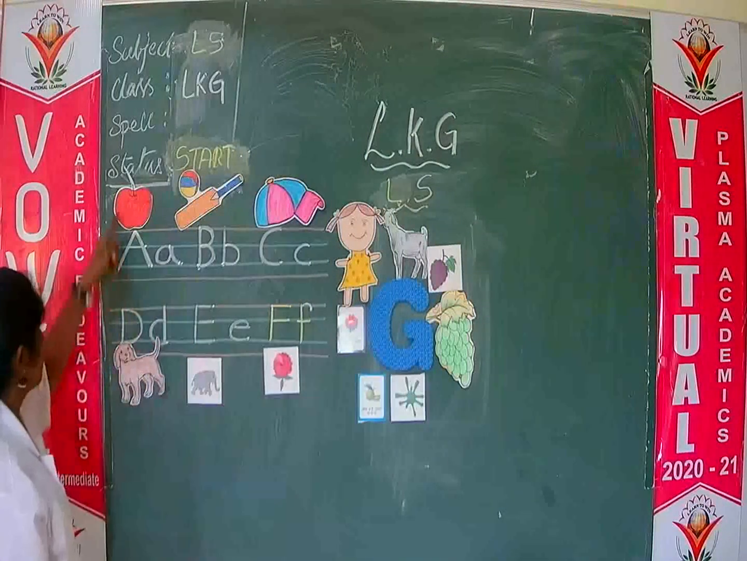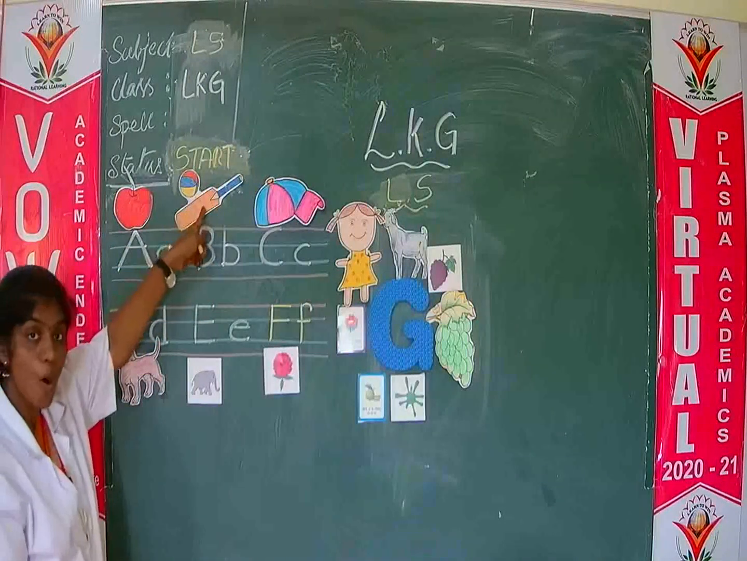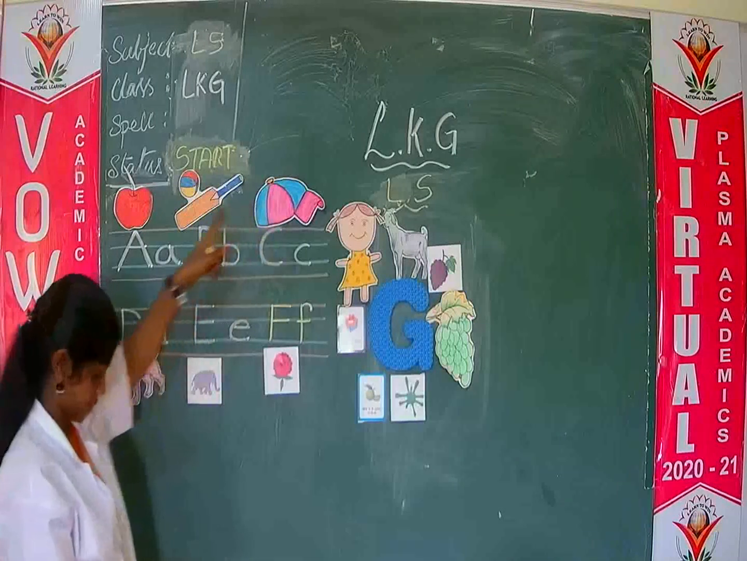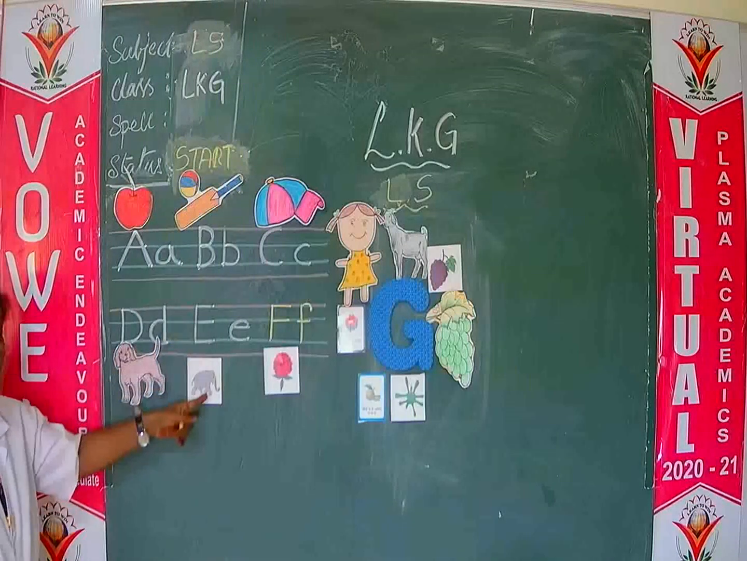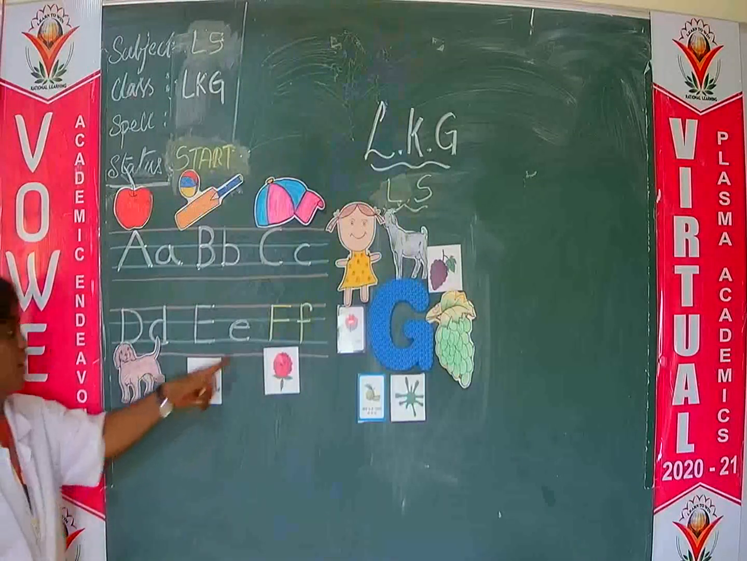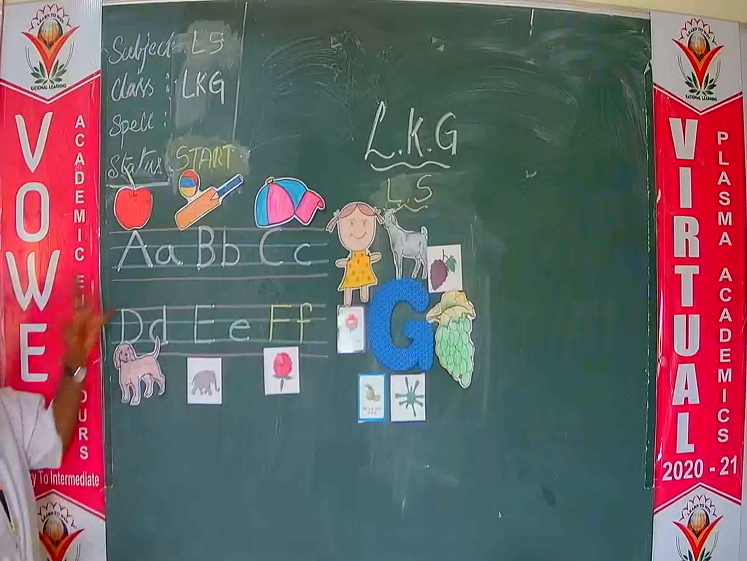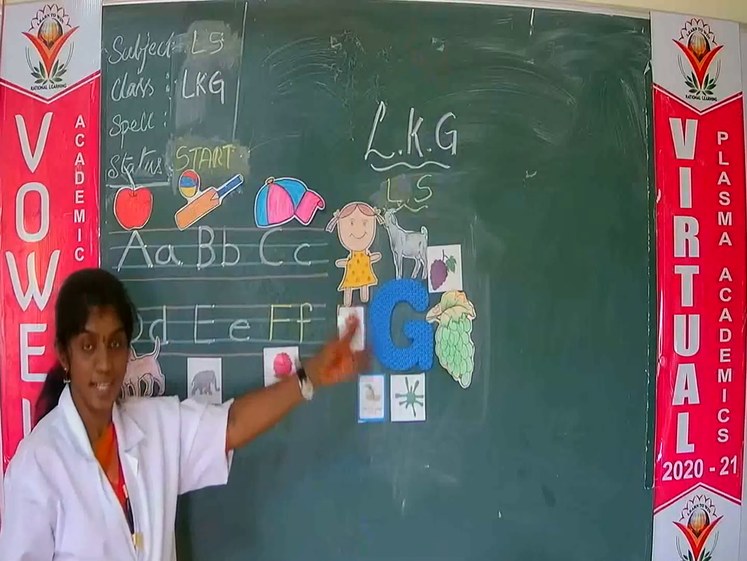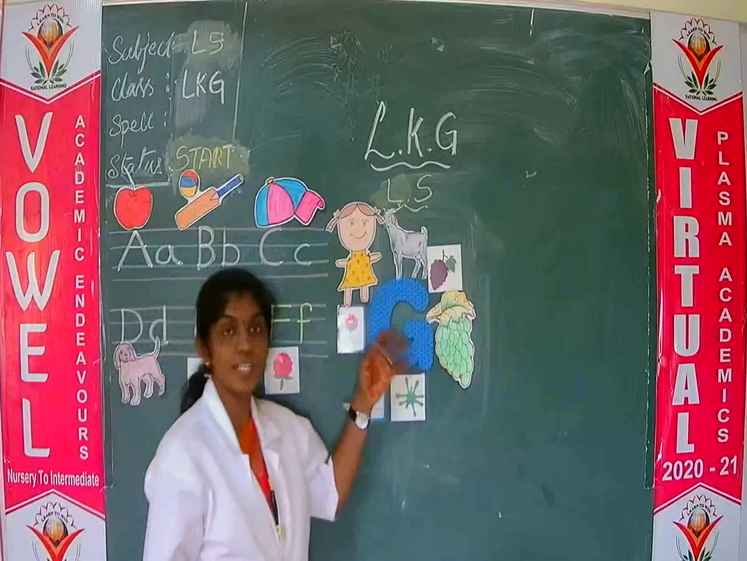Okay. A for apple, B for ball, bat, C for cap, D for dog, E for elephant, F for flower. Okay. So A to F finished, and what is the next letter and today's letter? Letter G. We are going to learn letter G now.